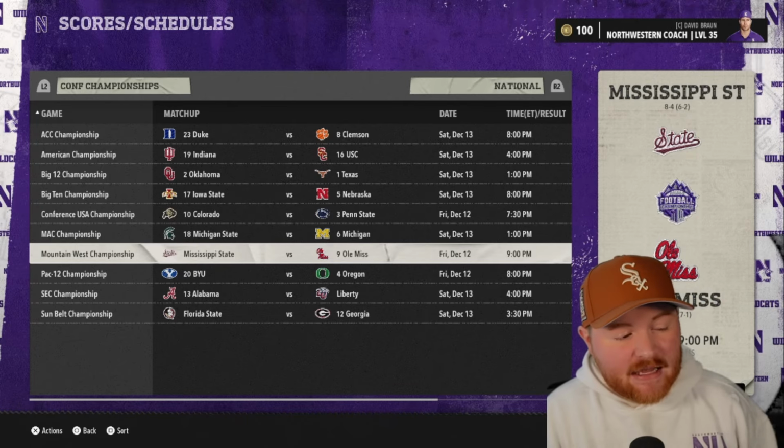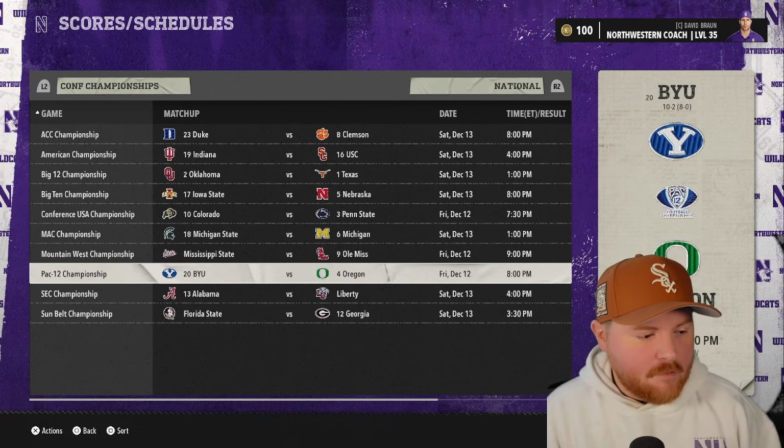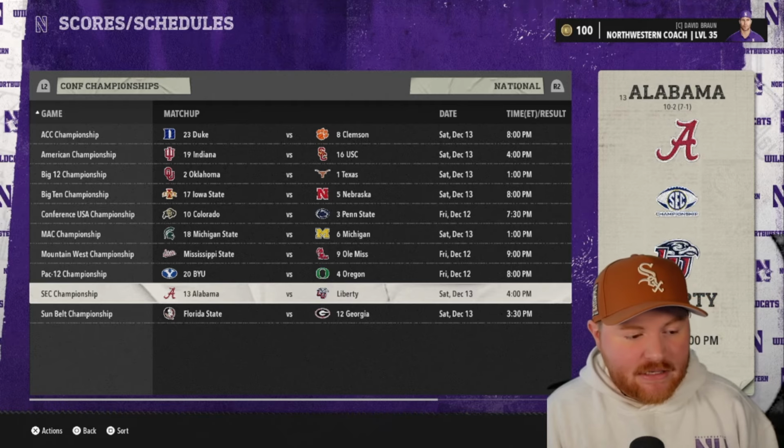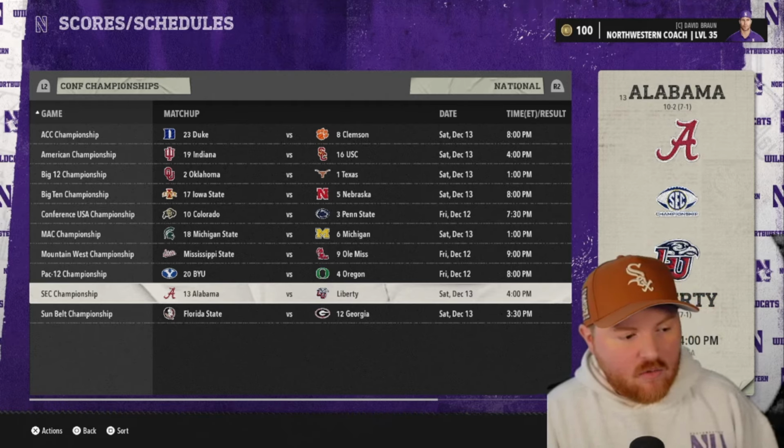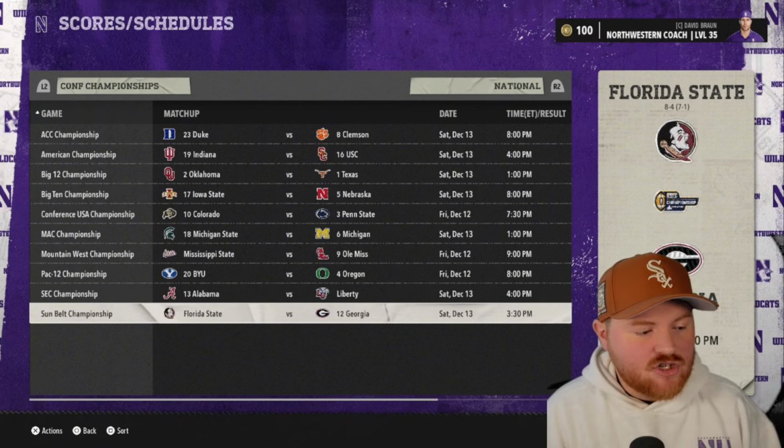This is the LSU conference. LSU is not in the conference championship game. Oregon, BYU, Alabama, Liberty. Liberty is the 1 G5 team that we see float up to the top there, which is interesting. There's Auburn, Tennessee. There's a couple of really good teams in the SEC, and then Georgia, Florida State.